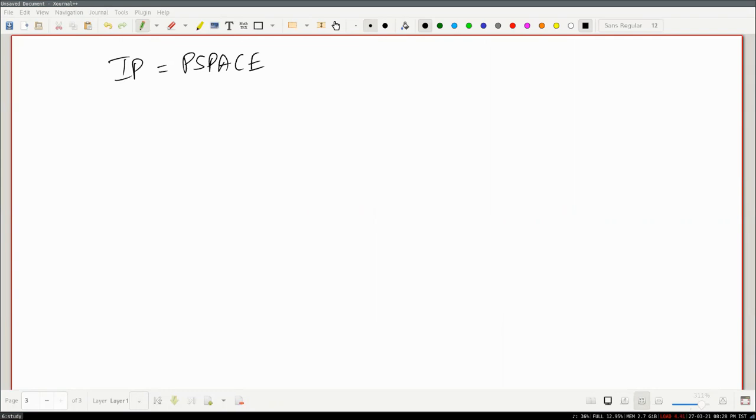Okay, so this famous proof that says IP is equal to PSPACE was proved indeed by Adi Shamir. I think it's long back, right? 1990, I think. Yeah, Shamir 90. And this is a really powerful thing.